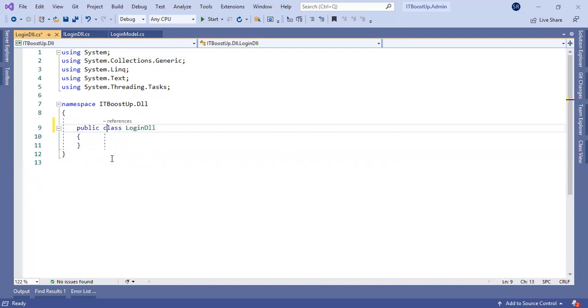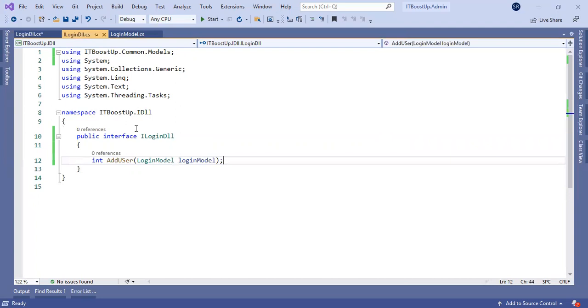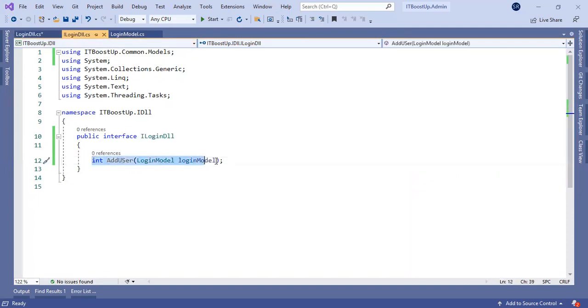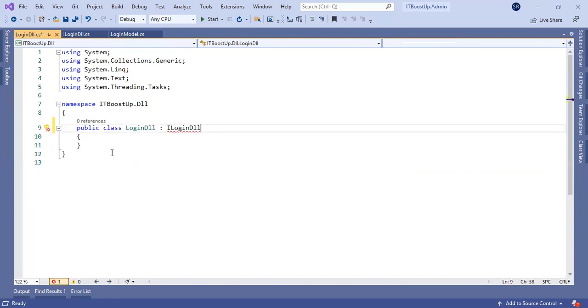I will make it public because we need to access it, and I will inherit this interface inside the implementation class because we need to implement this method in the data logic layer.